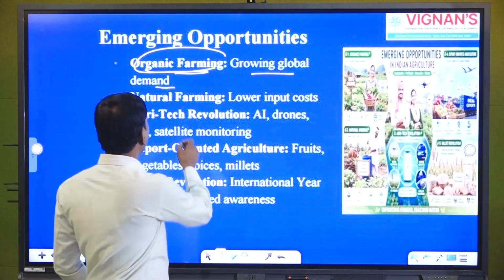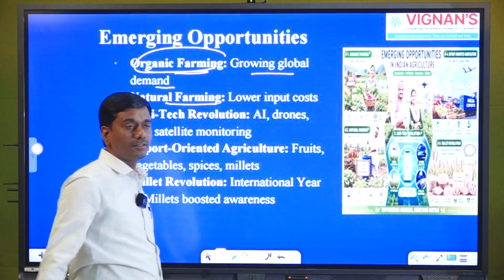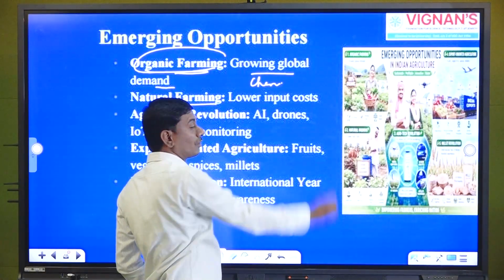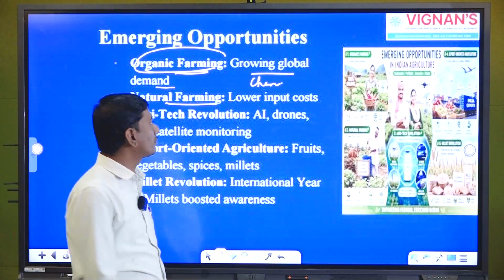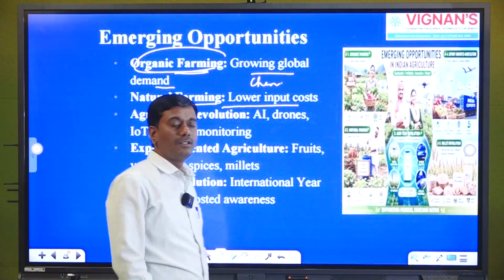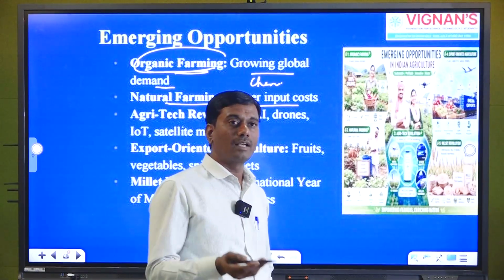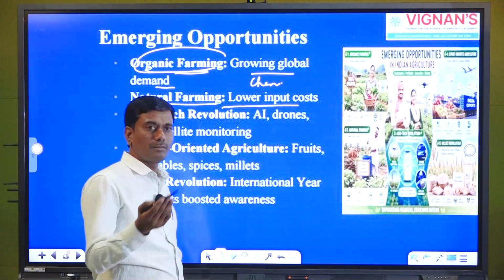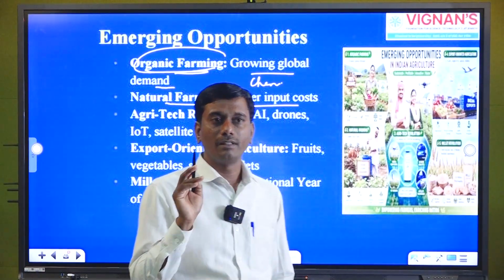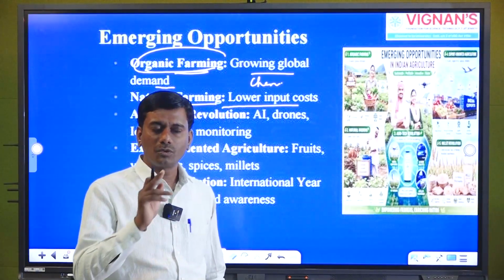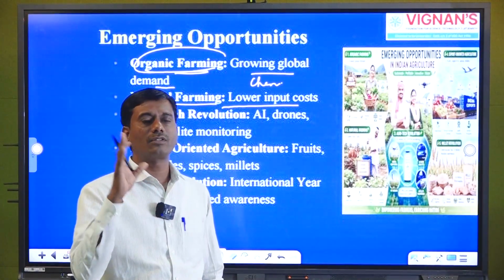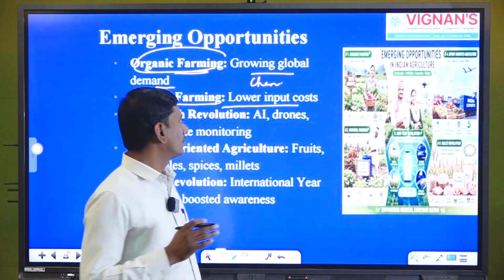Another one is natural farming. This is very important, because everywhere chemical fertilizers are more and input costs are more. To overcome those problems, we go with organic or natural inputs such as vermicompost, cow dung, panchagavya and panchamrita, so that we can reduce the cost of cultivation. It is very important in the production aspect. So we should take care of the cost of cultivation, and efficient utilization of resources is very important. So this is one thing.